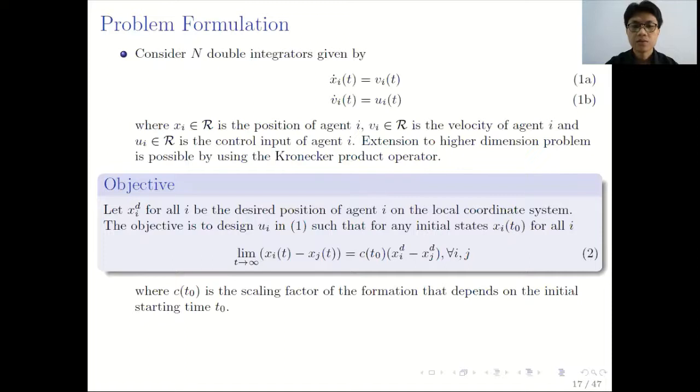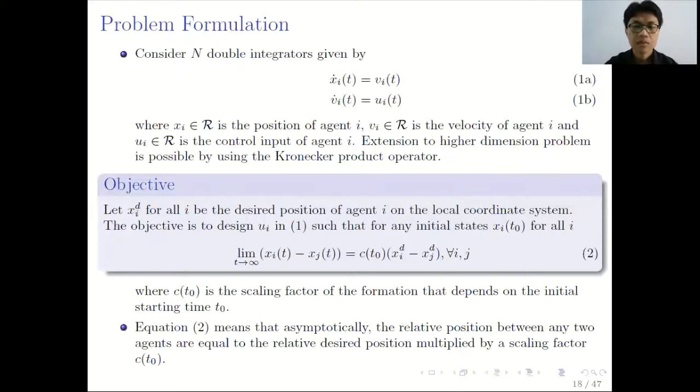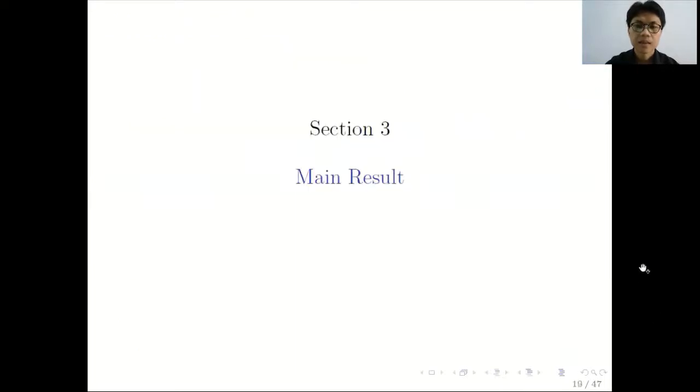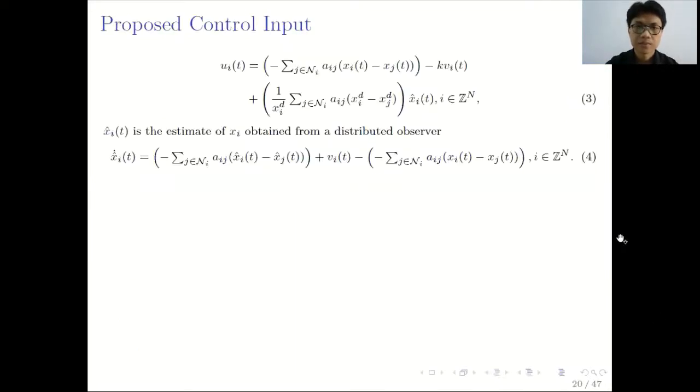Ct0 in equation 2 is the scaling factor of the formation that depends on the initial starting time t0. Equation 2 also means that asymptotically, the relative position between any two agents is equal to the relative desired position multiplied by a scaling factor Ct0. Now we'll begin with the main result.